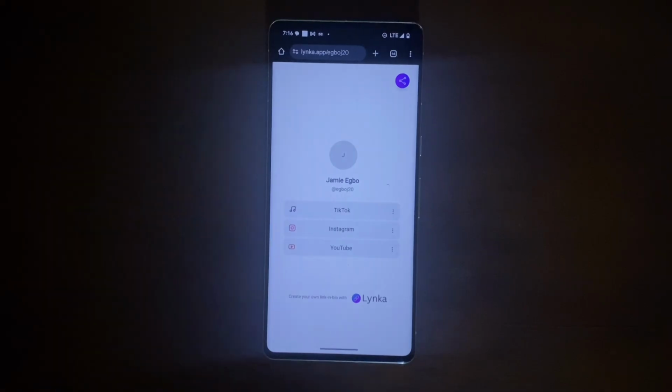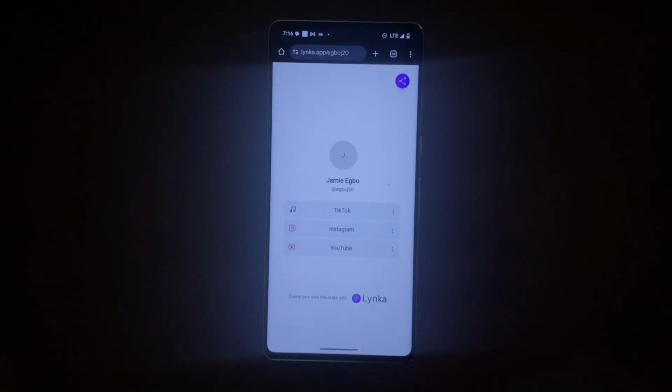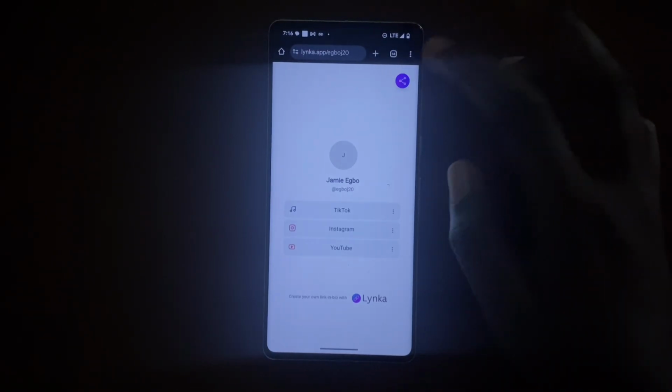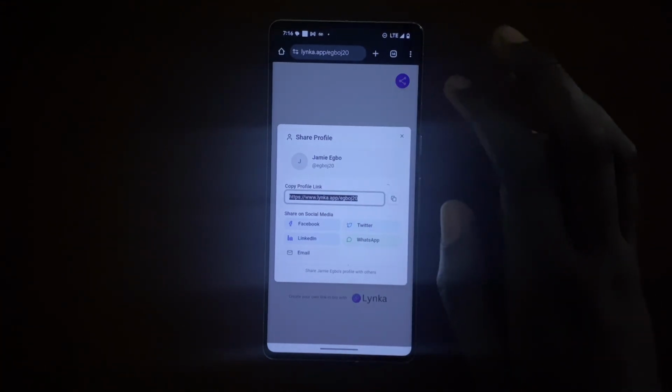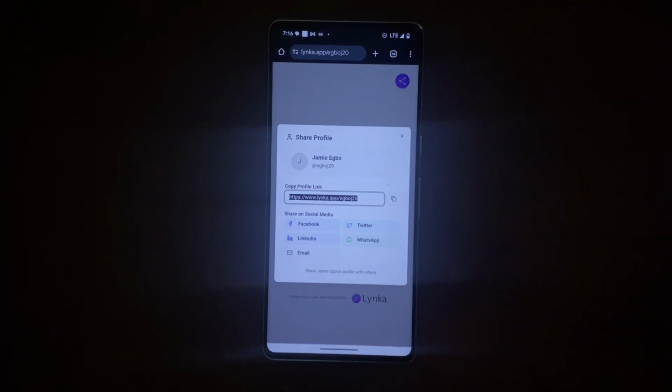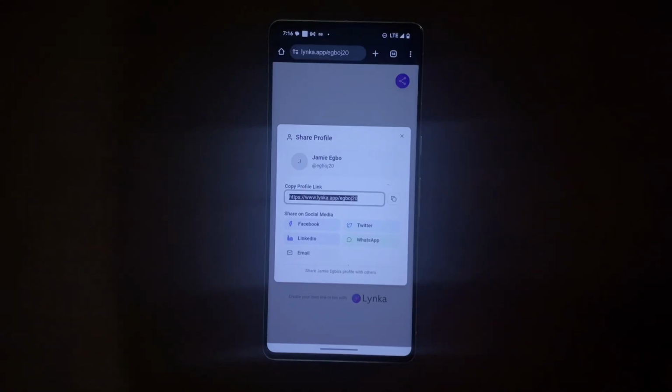Okay, guys, so this is how the Linker page looks. See everything here. Everything looks all cool and arranged. I can click on share here, and then from there, it will share a link and everything. I can send it to Facebook, LinkedIn, WhatsApp, email, and everything, which is pretty cool, not gonna lie.